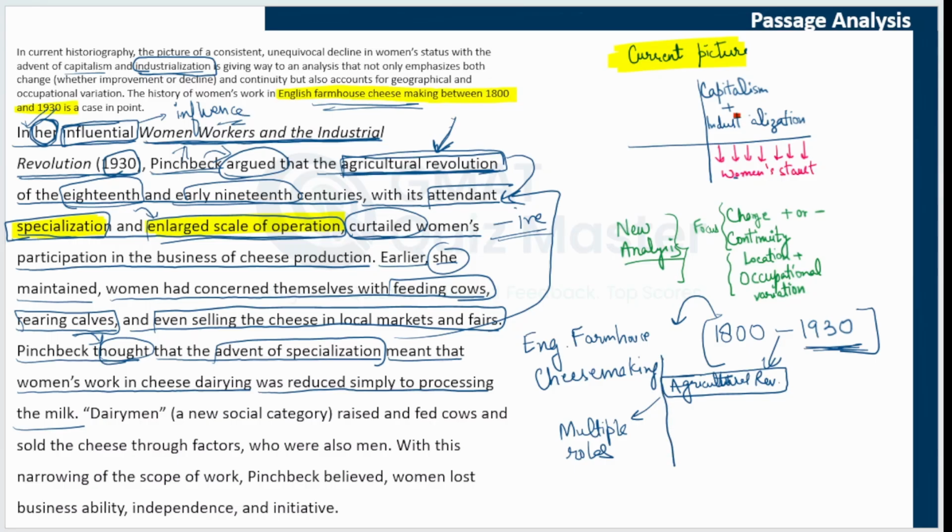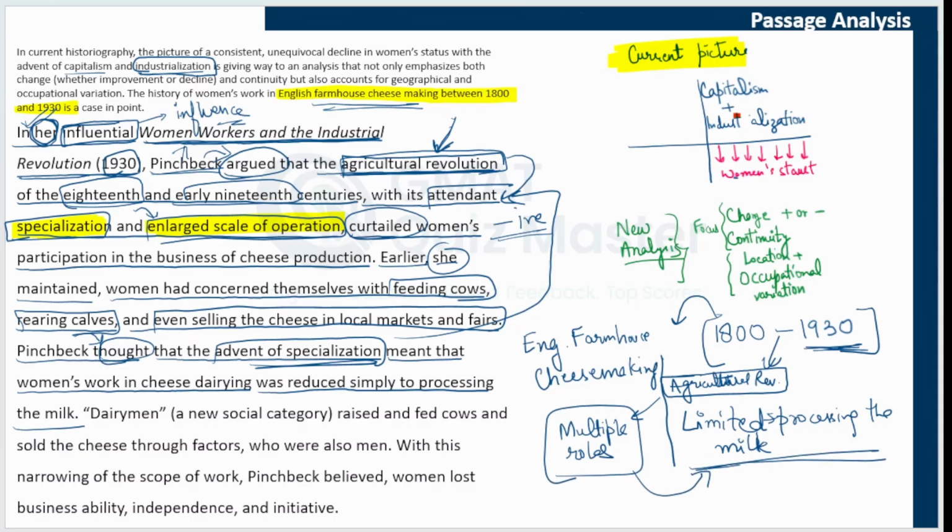So as soon as this agricultural revolution started and the specialization started, women's role was limited and reduced to processing the milk. From playing multiple roles, their role was limited to just one task, processing the milk.